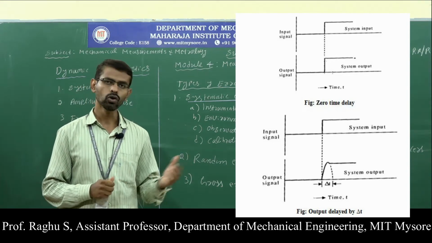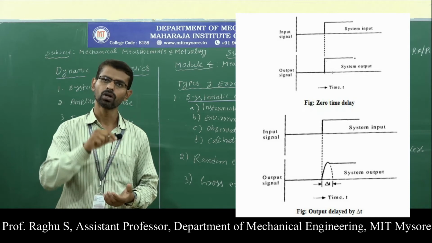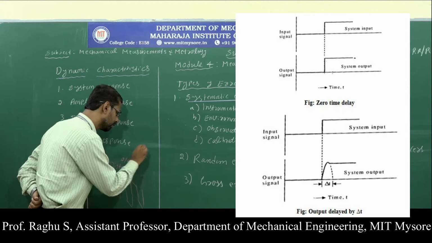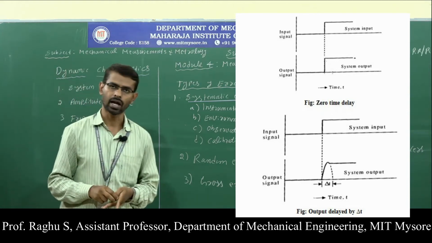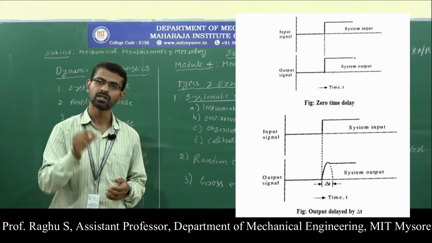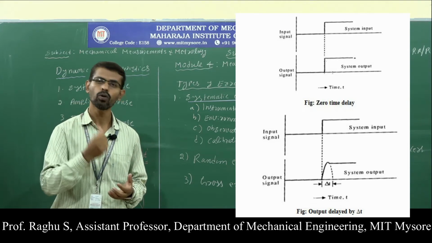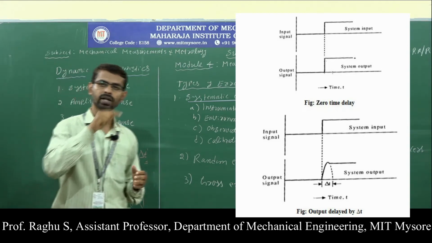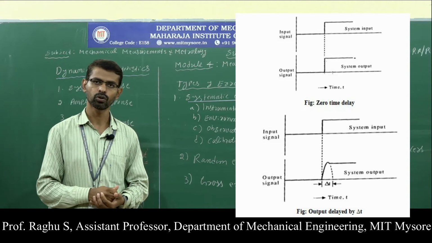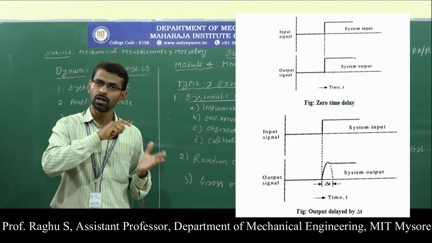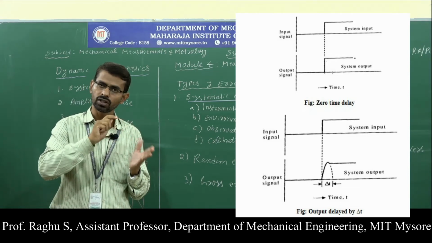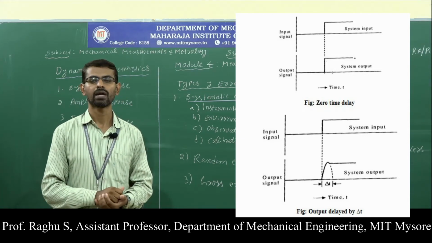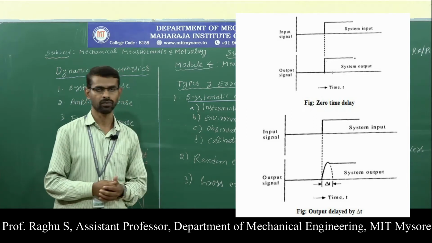Next, look at the second diagram. In the second diagram, we have delta t time. Here the measuring instrument takes some time to respond to the input signal, and that is called time delay. We apply an input signal to the measuring instrument, but it does not instantaneously give any output signal. It takes some time, and that time is called time delay, denoted by delta t.